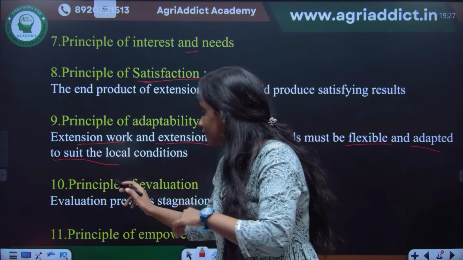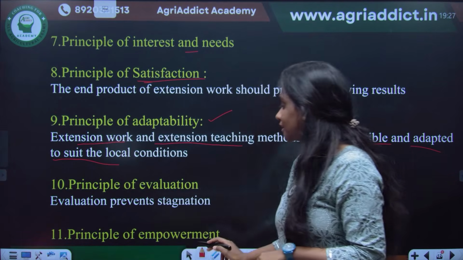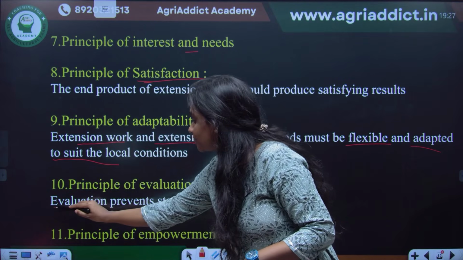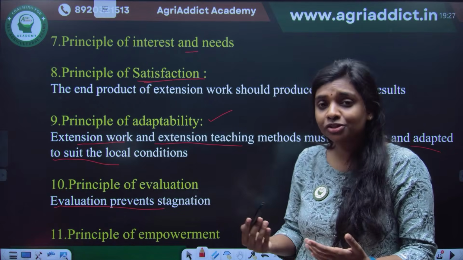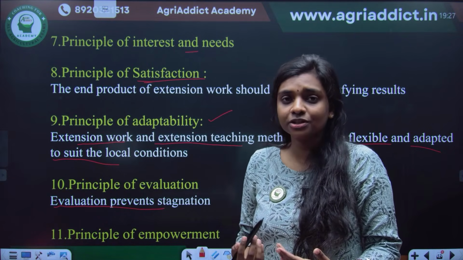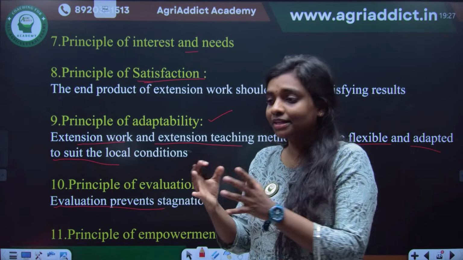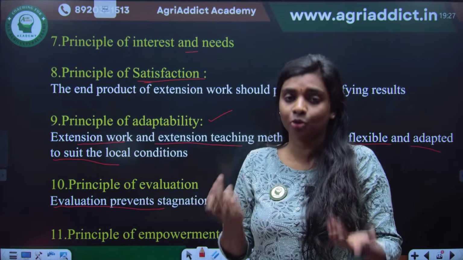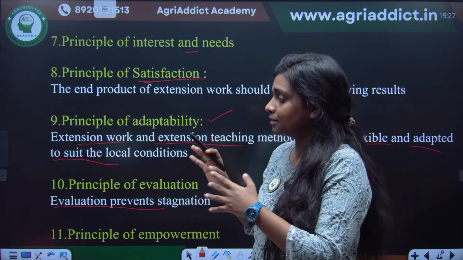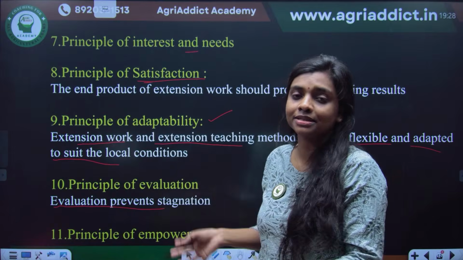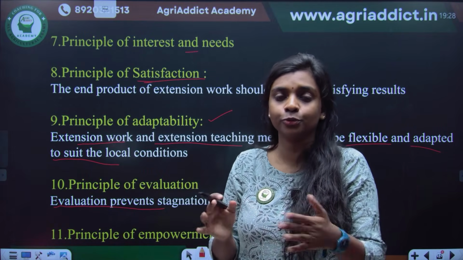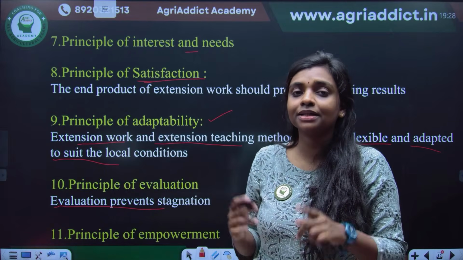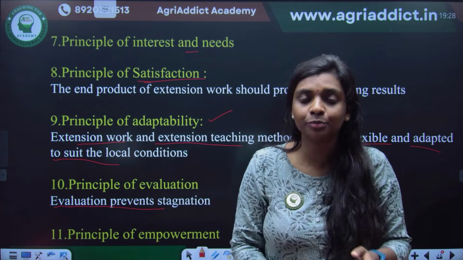Okay. And then we have principle of evaluation and principle of empowerment. The one sentence given with the principle of evaluation is, evaluation prevents stagnation. What do you mean by evaluation? Evaluation means you are checking the final result of the program, whether it has attained the initial set objectives or not. My objective here is to finish the whole syllabus within 1.5 to 2 hours. At the end of the program, I will be evaluating whether I have achieved it, whether you have understood it properly or not.